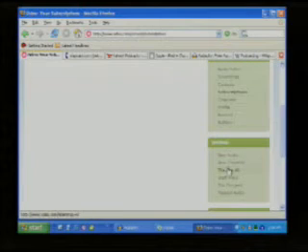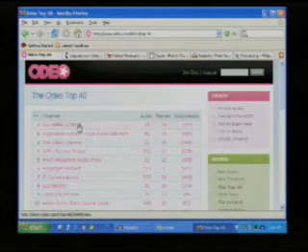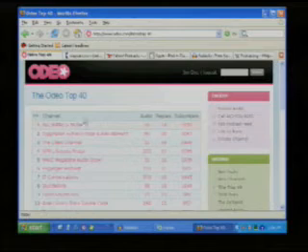You can browse the top 40 podcasts according to Odeo or Staff Picks. This Week in Tech, I guess, is number 1. This site is a little bit more tech-oriented, but it's pretty easy to use. You can also use Odeo to create some podcasts. That's going to be in our next segment, so I'll come back to that later.